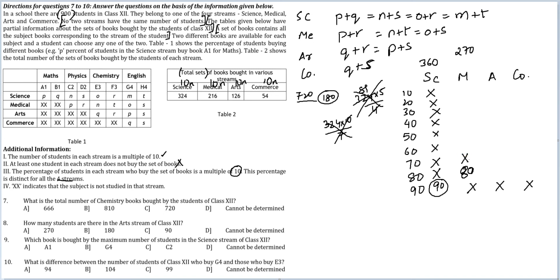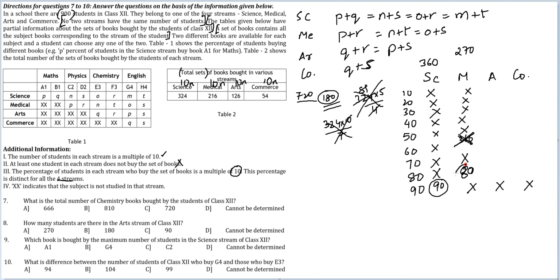70% is impossible because 216 is not divisible by 7. 60%: if this was 60%, you would have 360 people here. But 360 people is impossible because we are also told no 2 streams have the same number of students. So you cannot have 60% here either. If you had 50% people here, you would have 432 people. Now 50% it cannot be because you can only increase a total of 180. You cannot go that far. So 50 is cancelled, and if 50 is cancelled, 40, 30, 20, 10, all these cases get cancelled anyway.